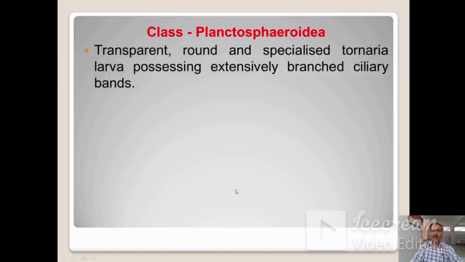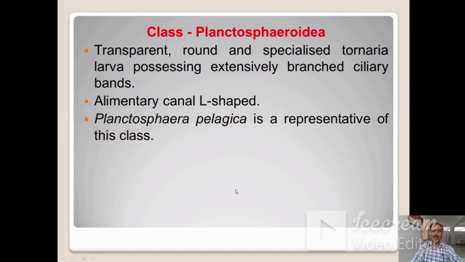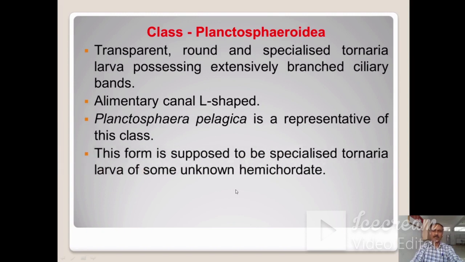Next class is Planctosphaeroidea. The animals are transparent, round, and specialized Tornaria larvae possessing extensively branched ciliary bands. Alimentary canal is L-shaped. Planctosphaera pelagica is representative of this class.